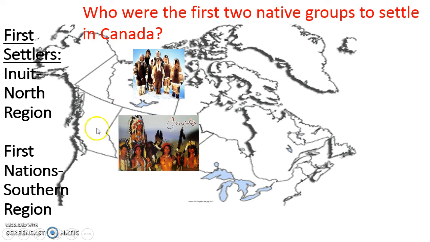Okay, a separate group settled in the southern part of Canada, and there were a number of tribes with similar characteristics, and they were called the First Nations. First Nations settled in the south, Inuit in the north.